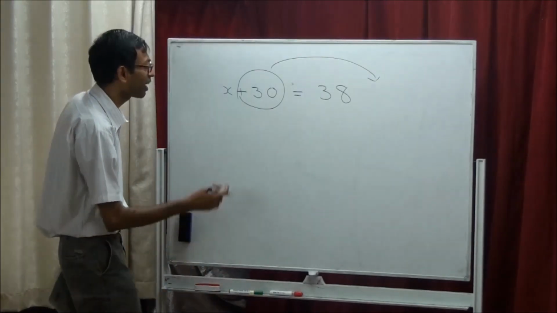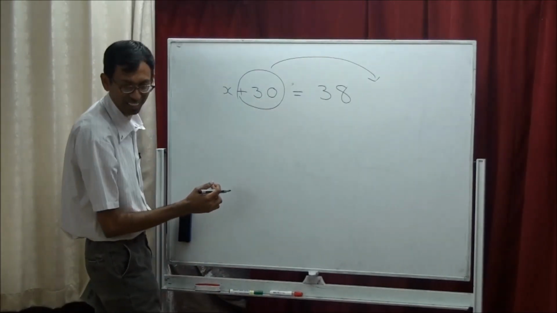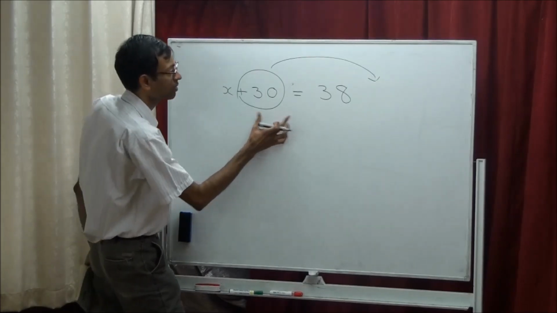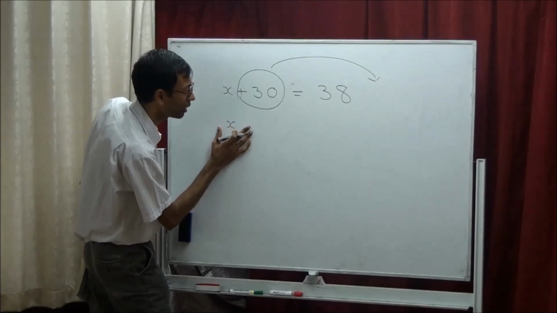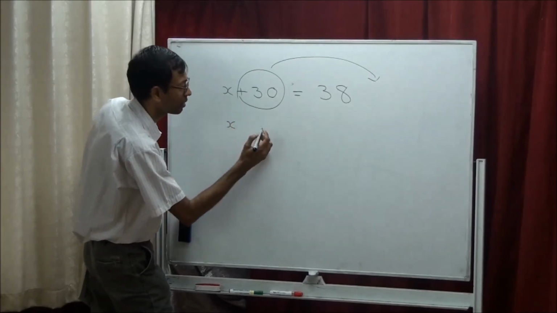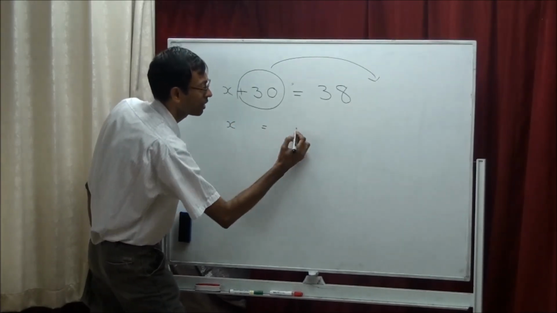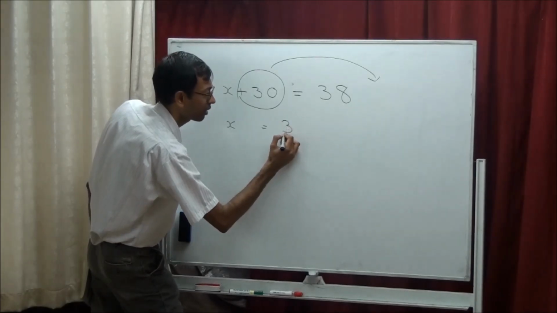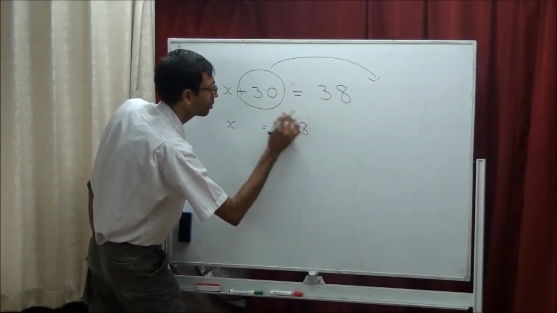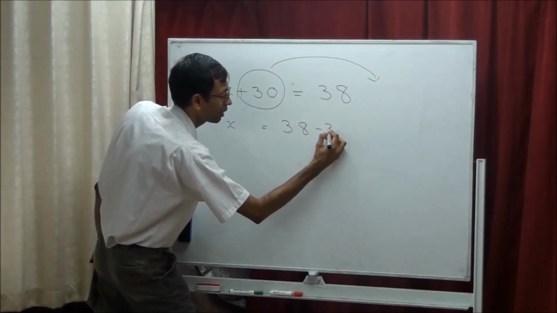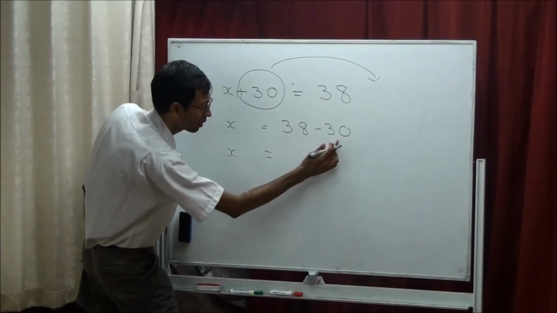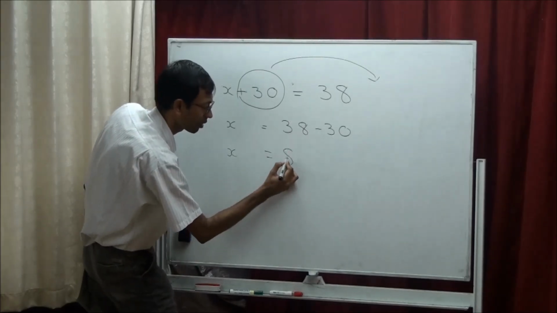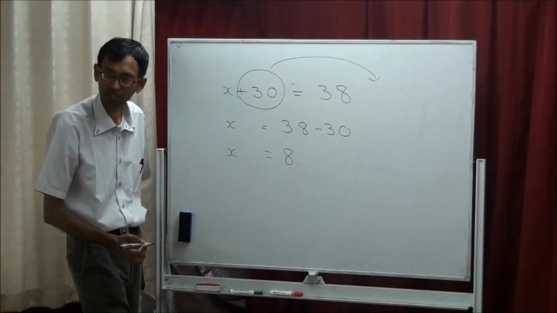Can you give us a harder one? We'll go step by step. So plus 30, if it goes to that side, becomes minus 30. What is remaining on this side? Only X. The 38 stays there. Then we can write X equals 38 minus 30, which is 8. Is this the same answer you told?